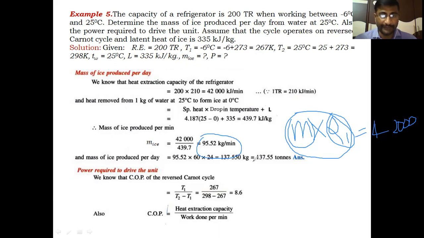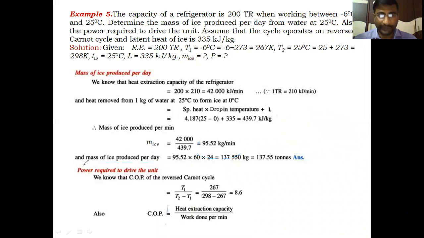95.52 kgs per minute. But we require per day, mass of ice produced per day, so 95.52 into 60 gives per hour, into 24 gives per day. Total amount of ice produced is 1,37,550 kgs of ice produced per day. Otherwise, 137.55 tons of ice produced per day.